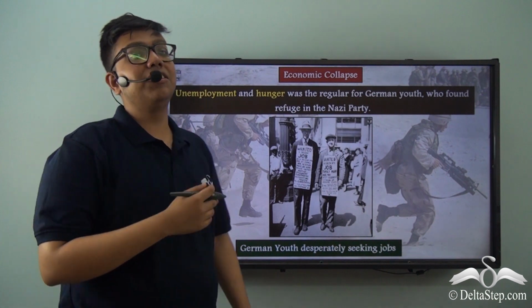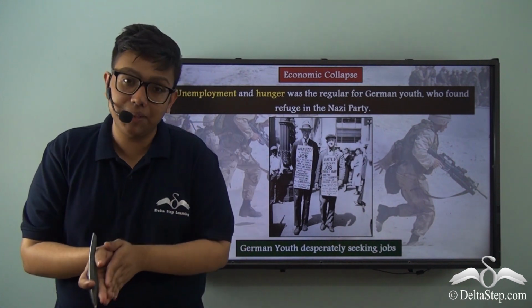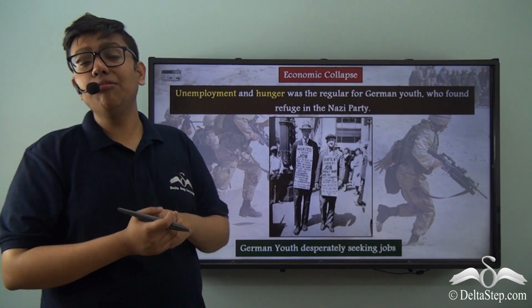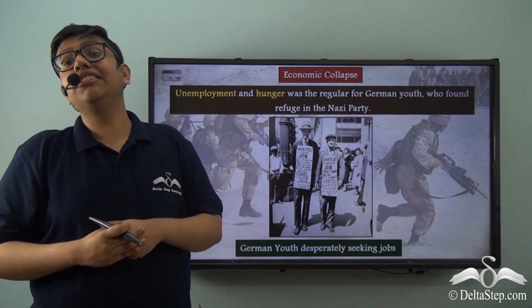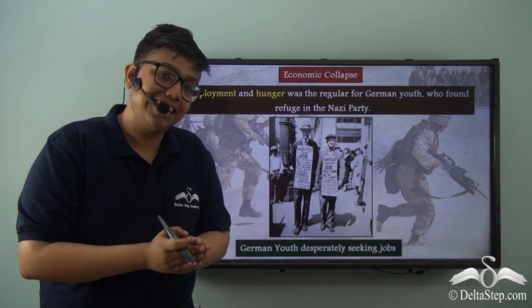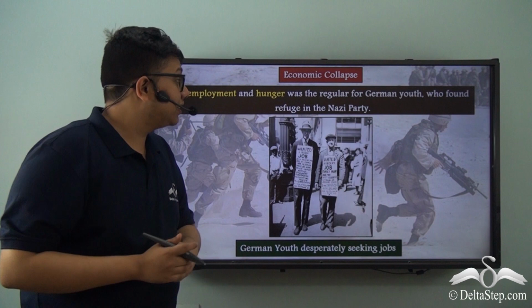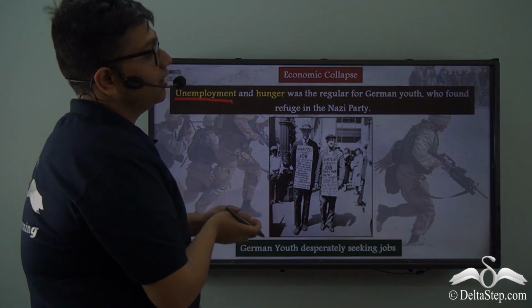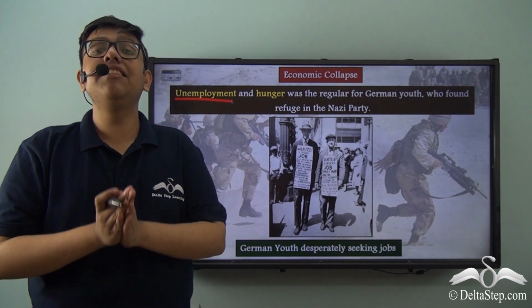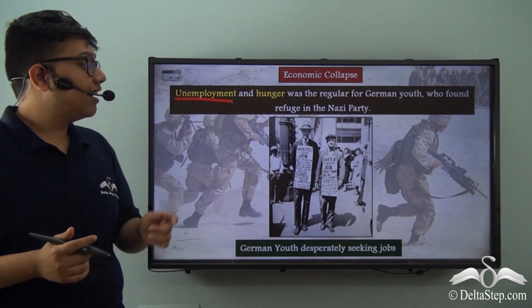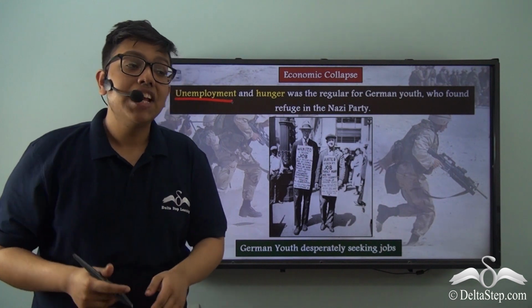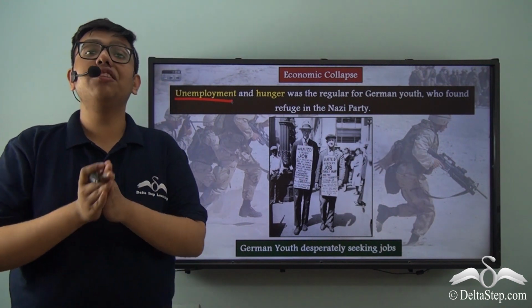Now, since Germany was undergoing this economic anemia in the interwar period, it had drastic results on the life of the public as well. The German youth who had fought in the First World War, who had seen their friends and family die in it, now, after the war was over, instead of being able to put all that behind, had to come back home to face unemployment. Along with this, there was also a rampant food crisis, which left most of Germany hungry. So, unemployed, hungry, and totally angry over the current situation, where do you think the youth of the country went?